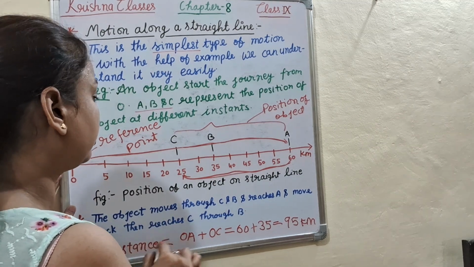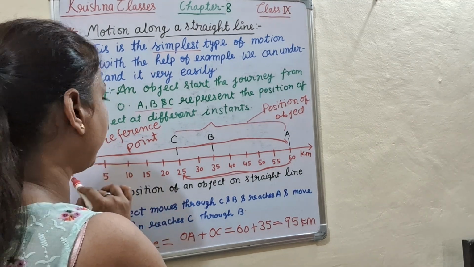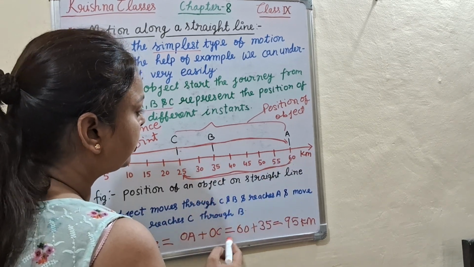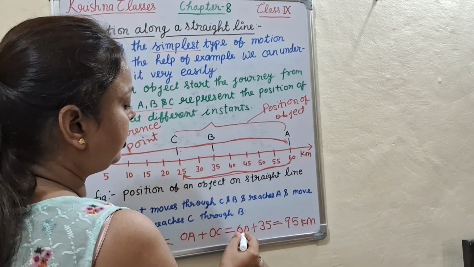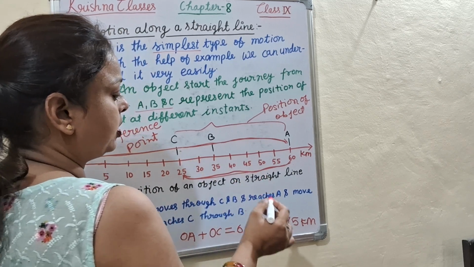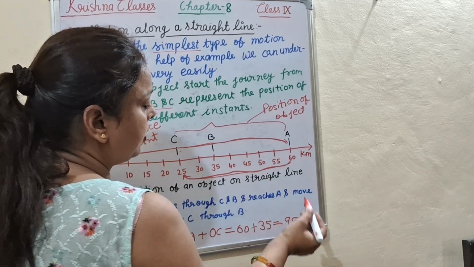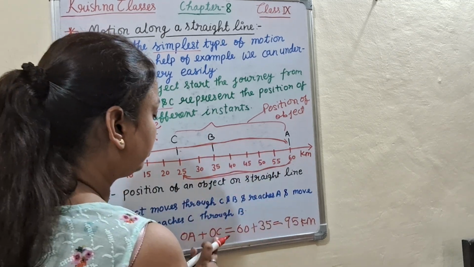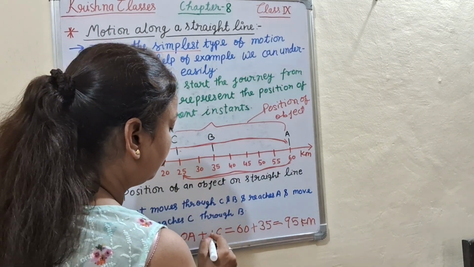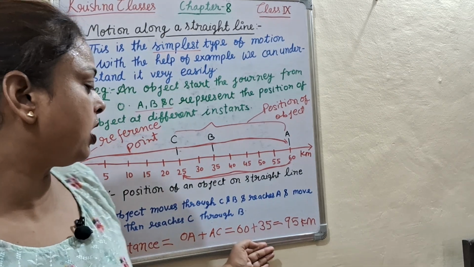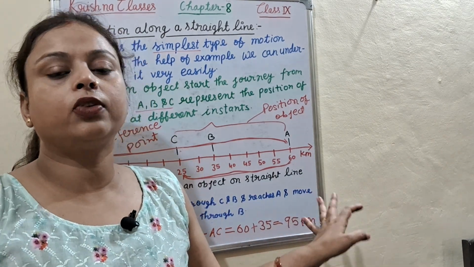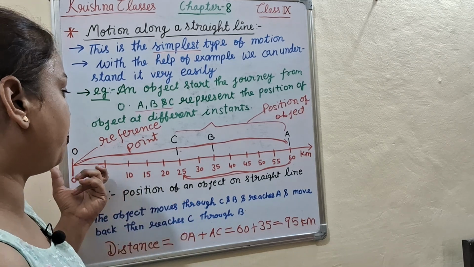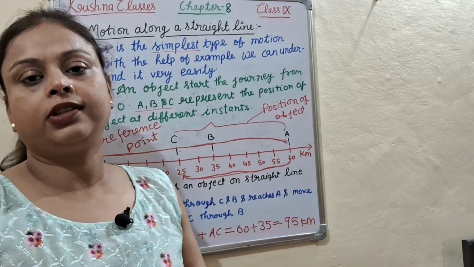So the distance of the object from point O to A is OA, and then OC. 60 plus 35 kilometers is equal to 95 kilometers, the total distance. It is OA plus OC, not AC. OA plus OC is equal to 60 plus 35, which is 95 kilometers, the total distance covered by an object in a straight line. So this is my class.